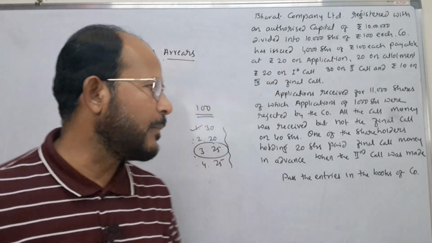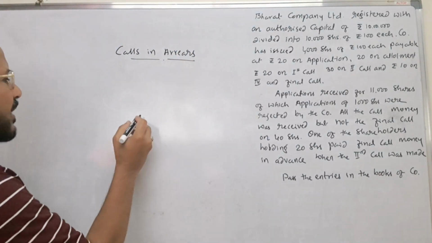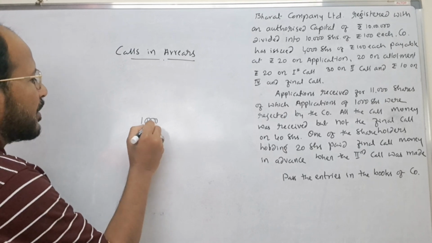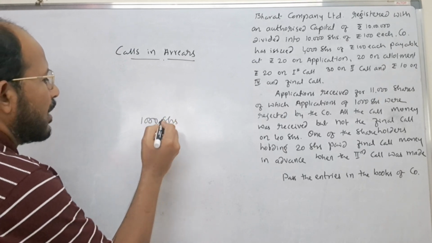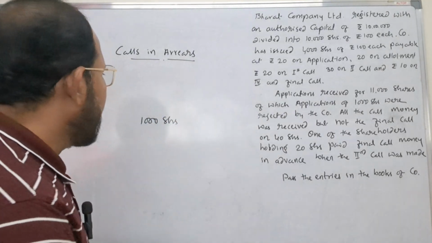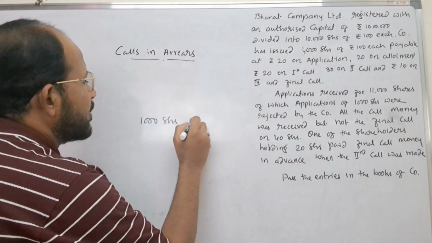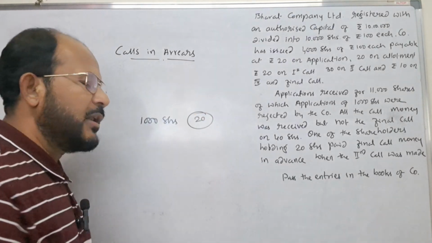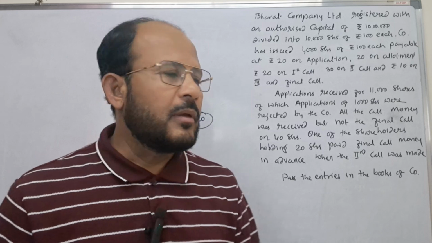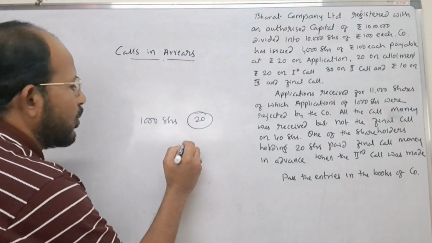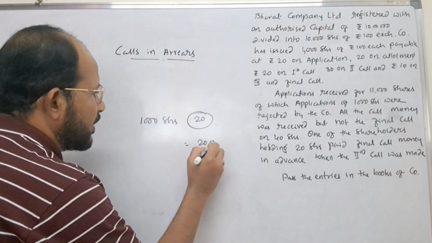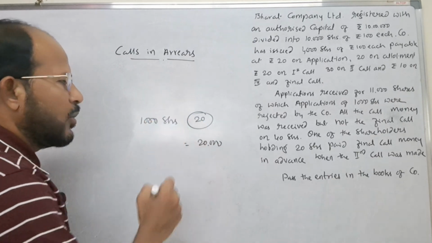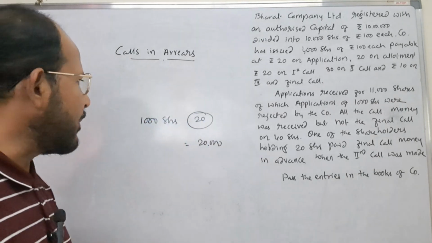Very simple thing is that assume the company is collecting call money on 1000 shares and the company has asked to pay rupees 20 per share as call money. The company has to collect how much? Rupees 20,000. On 1000 shares, rupees 20 per share is the call money.